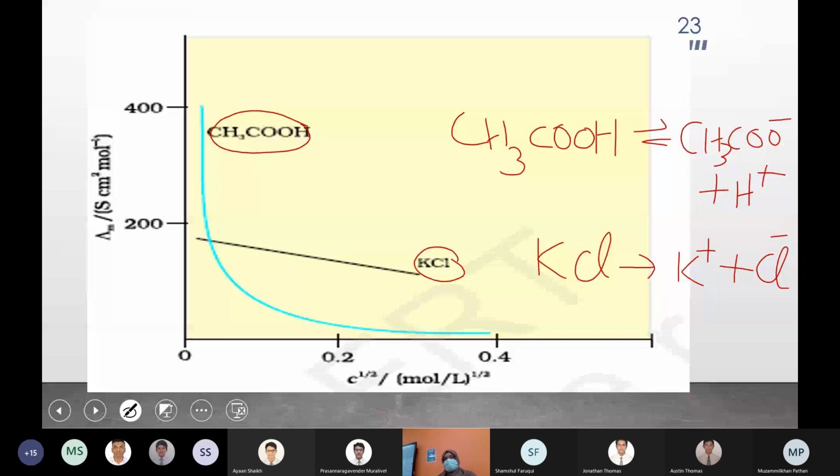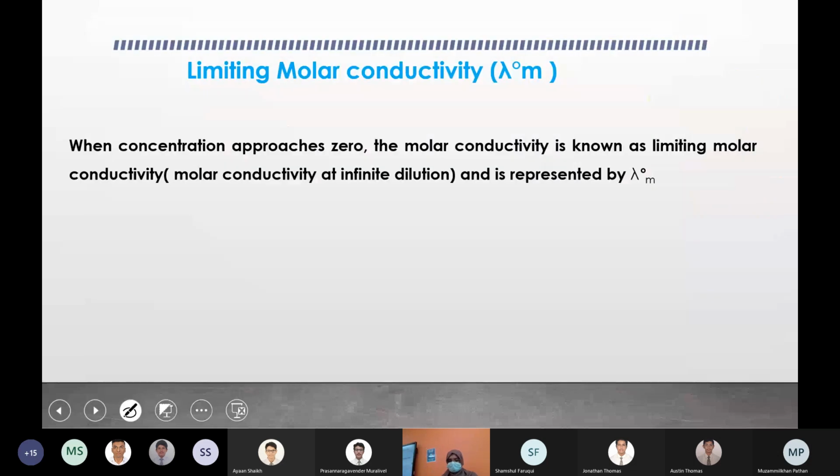But that is not the case for acetic acid. Normally it is only partially ionized, but when you dilute it, the degree of dissociation, that means ionization, increases. So more ions are found, which means conductance increases, right? So that is the reason.